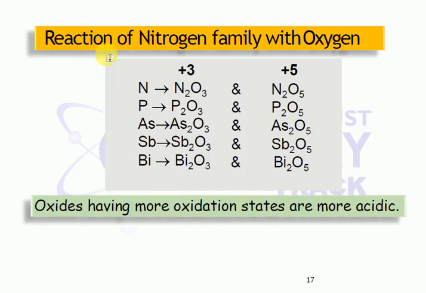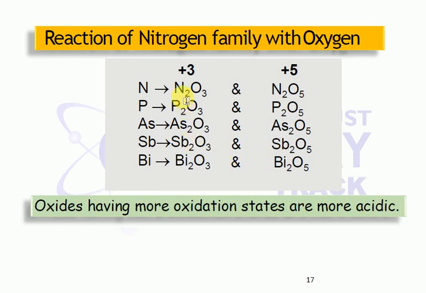Next, consider the reaction with oxygen. You know very well oxygen is a highly reactive element. Oxygen can react with all the elements. They form two types of oxides, +3 oxides and +5 oxides. Remember N2O3, P2O3, As2O3, Sb2O3, Bi2O3, and also N2O5, P2O5, As2O5, Sb2O5, Bi2O5. They form variable types of oxides.